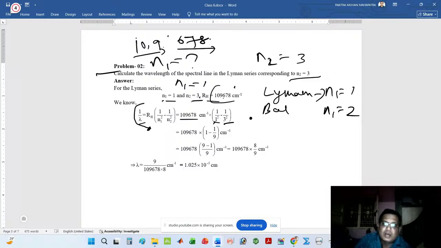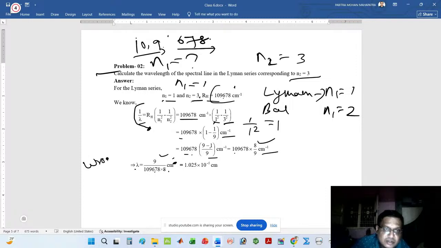If you solve, 1 by 1 square means 1. 3 square means 9. So here I can write RH into 1 minus 1 by 9 centimeter inverse. Now solve this. You can write RH into 9 minus 1 divided by 9. 9 minus 1 means 8. So RH into 8 by 9 centimeter inverse. If you solve, then lambda equals 9 by RH into 8. That is how much? This is not centimeter inverse, this is only centimeter.